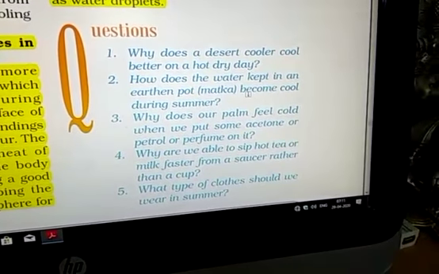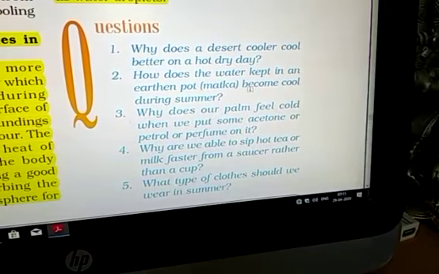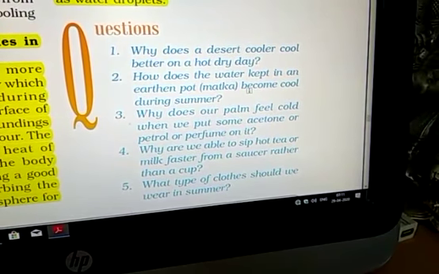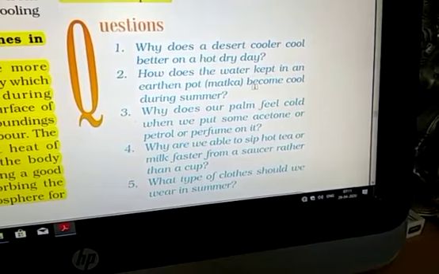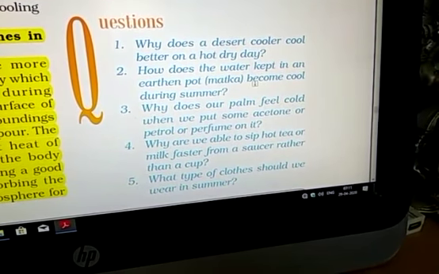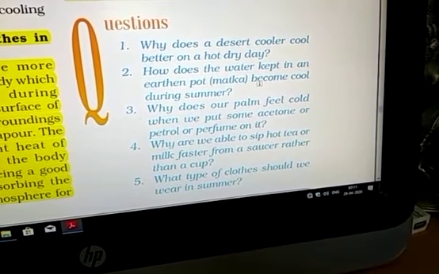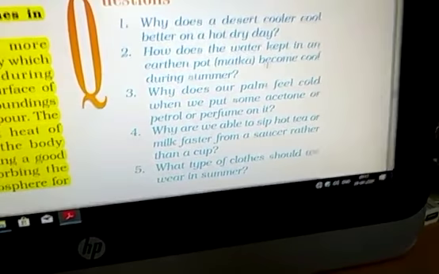Next question, why does our palm feel cold when we put some acetone or petrol or perfume on it? These three are volatile substances. When you put them on your palm, according to their nature, they evaporate and take the energy from your palm. That's why you feel cold.